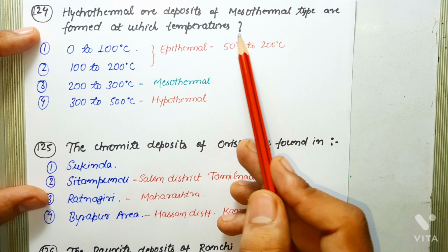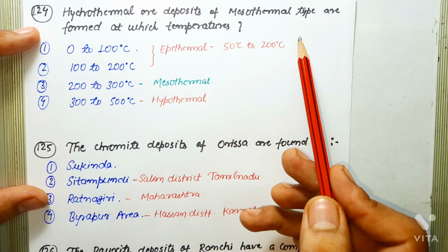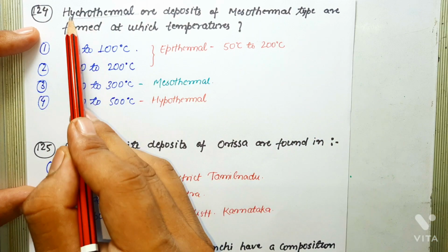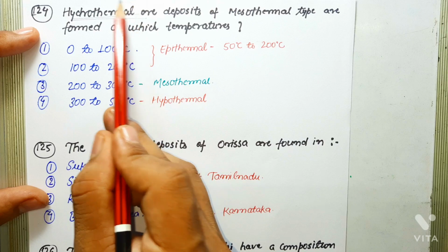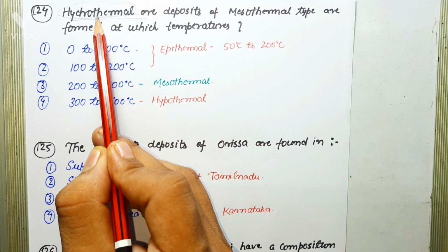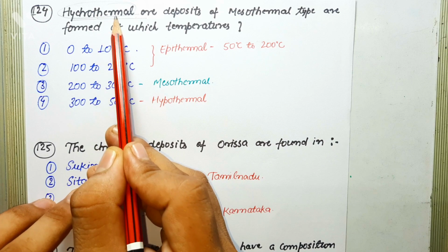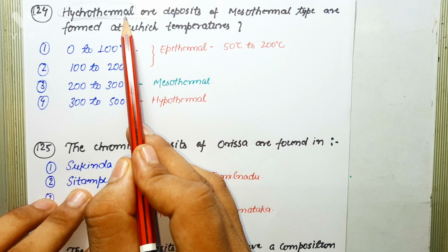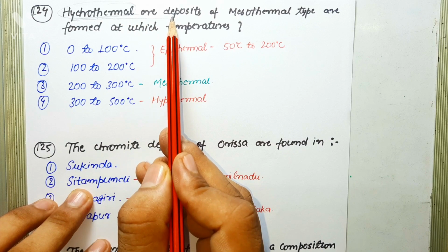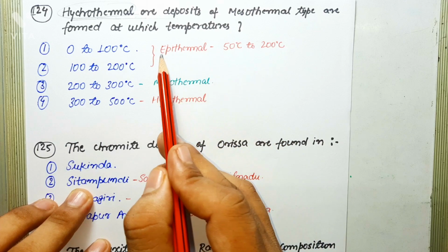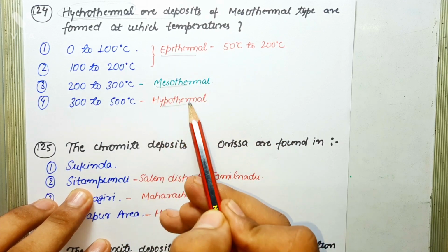So before answering this question, let's discuss hydrothermal ore deposits. What are hydrothermal ore deposits? First of all, hydrothermal means hot water with a possible temperature of 50 to 500 degrees Celsius, and the deposits formed by this hydrothermal process are known as hydrothermal ore deposits. These are basically categorized into three types: epithermal, mesothermal, and hypothermal.